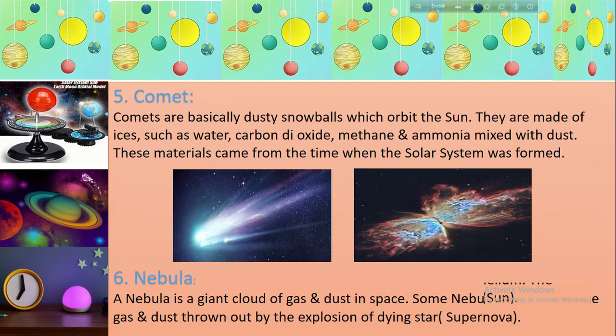Number 5. Comet. Comets are basically dusty snowballs which orbit the Sun. They are made of ices such as water, carbon dioxide, methane and ammonia mixed with dust. These materials came from the time when the solar system was formed.